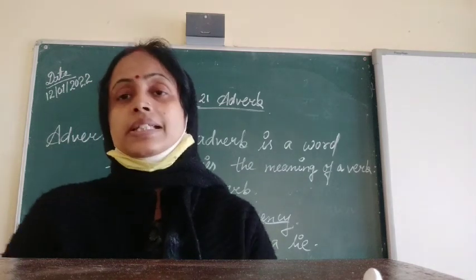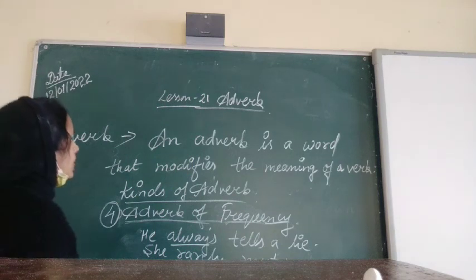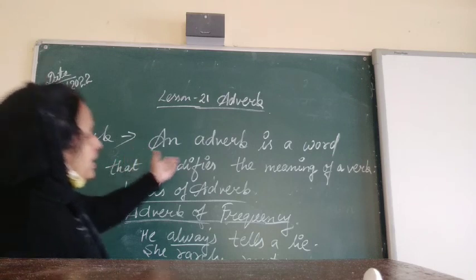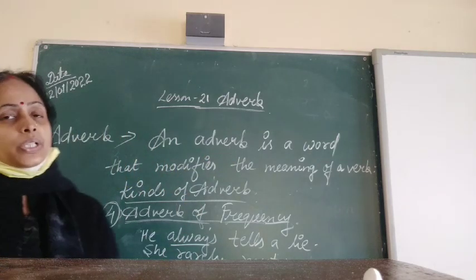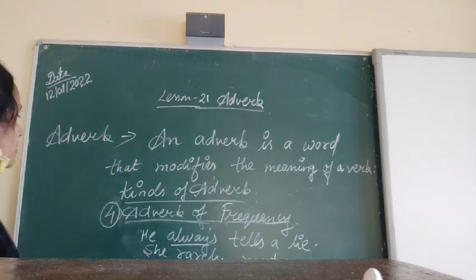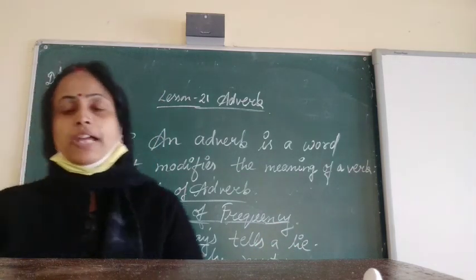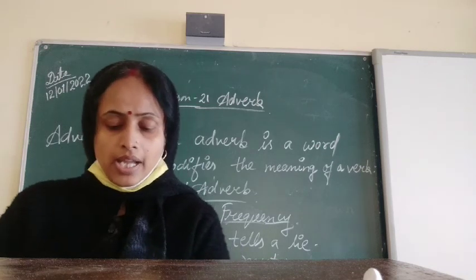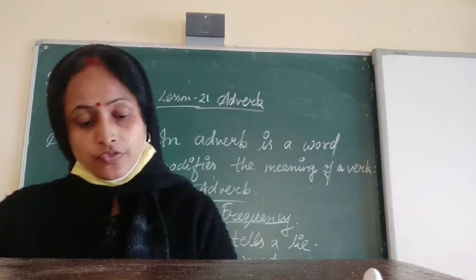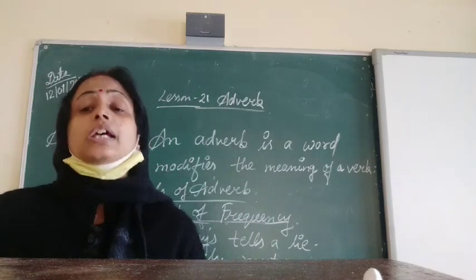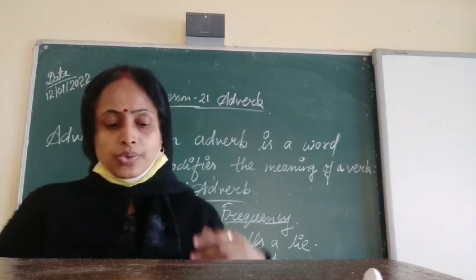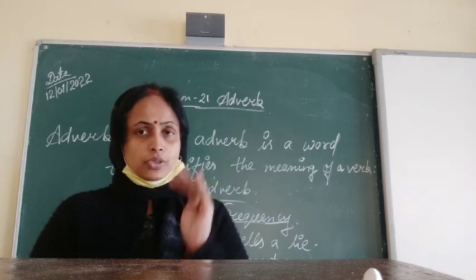Now what we have learned in this chapter, in lesson number 21, adverb first definition we have learned. Okay, and the definition, an adverb is a word that modifies the meaning of a word. This is the definition you have to write. And how many kinds of the adverb we have down here? 4 kinds of adverb. What are they? Adverb of manner, adverb of place, adverb of time, adverb of frequency. This all 4 kinds just now we have learned with the example. So you have to write the example.